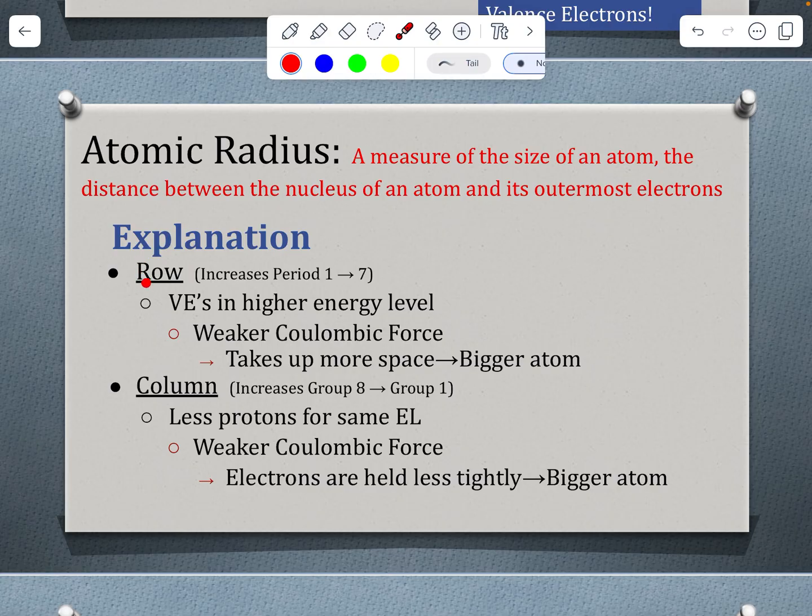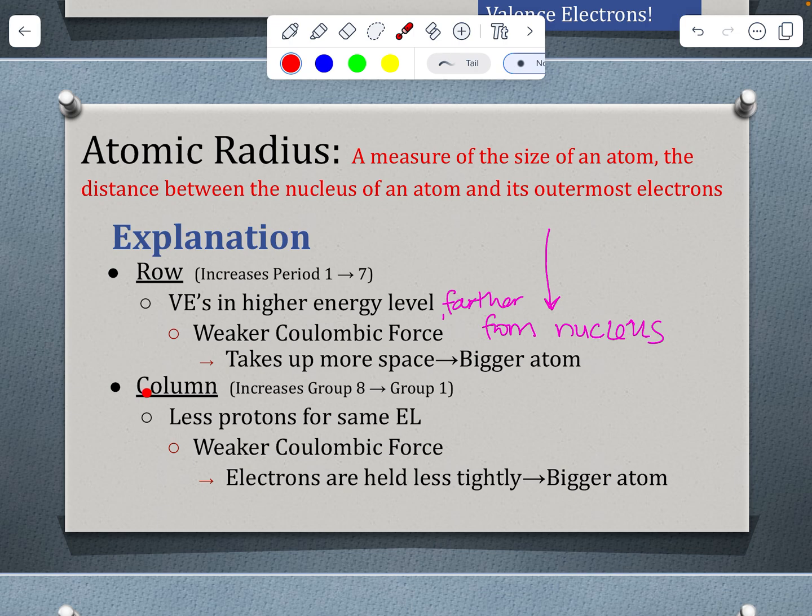So our explanation, as we're looking at our rows, is that atomic radius is going to increase from period 1 to period 7. And so that's us looking as we go down the periodic table. Because our valence electrons are going to be in a higher energy level, which means that they are farther from the nucleus, which means we also have a weaker Coulombic force. And so those electrons are going to take up more space, meaning we have a bigger atom.